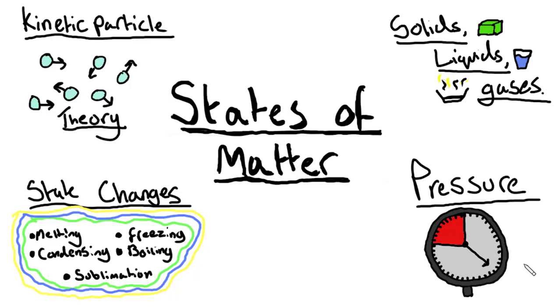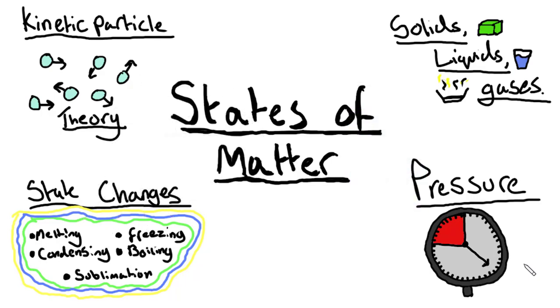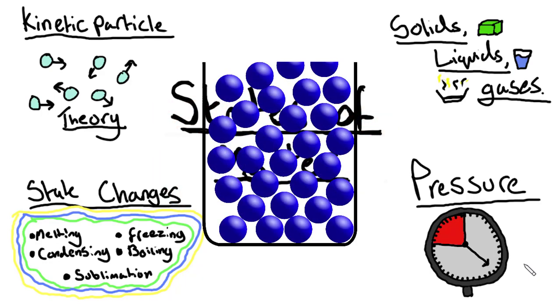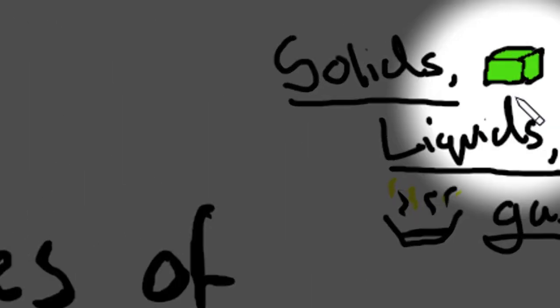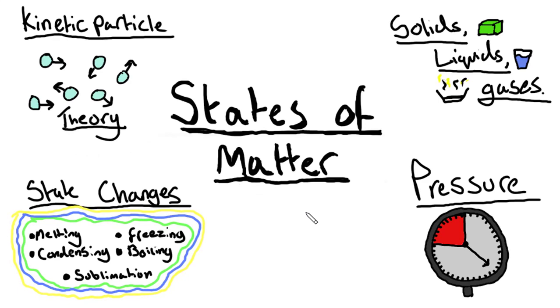What is matter? Matter is everywhere. Everything that has ever existed and ever will exist is made up of matter. It is an everyday part of our lives, from the air that we breathe to the water we drink. All matter is made up of the same fundamental building blocks we call particles, and it's the differing arrangement of these particles and the energy encompassed within these particles that give rise to the three main states of matter: solids, liquids, and gases. Let's begin.